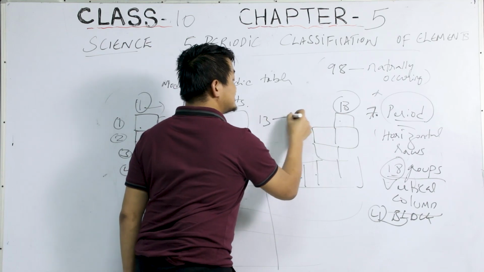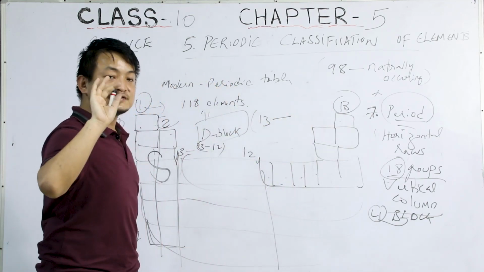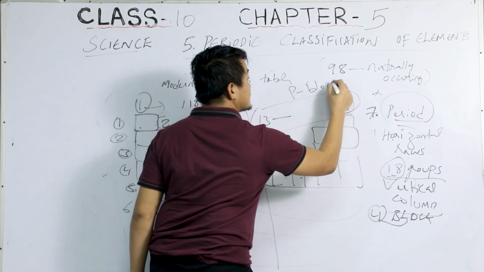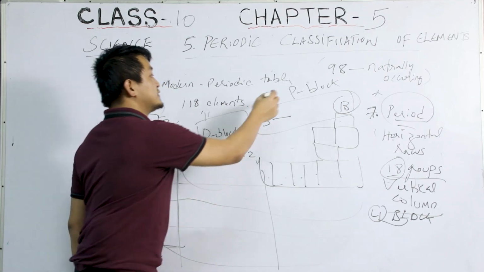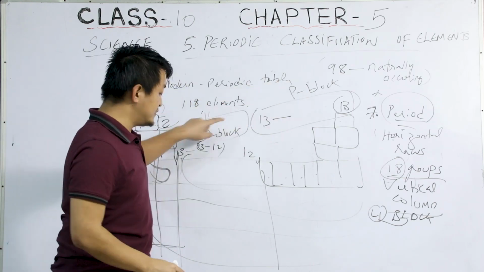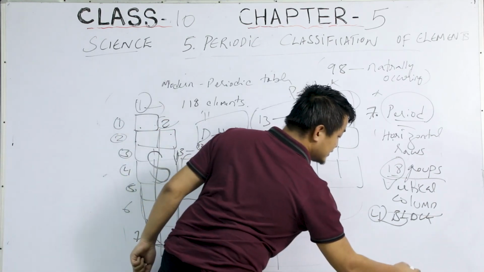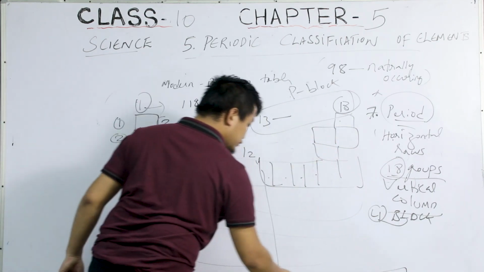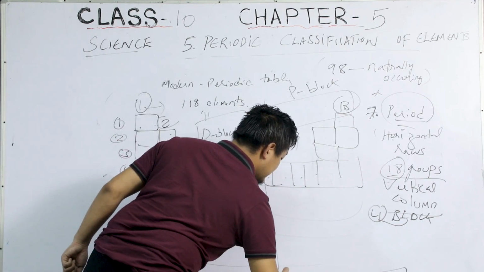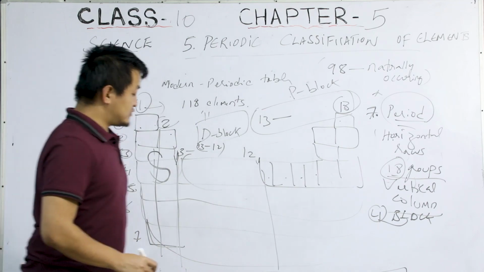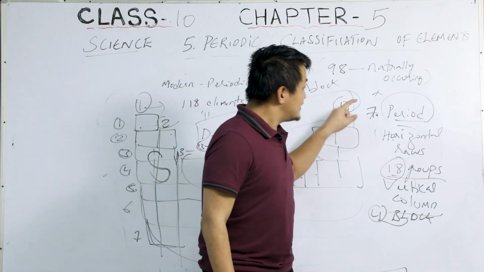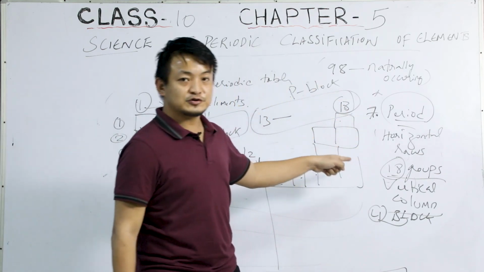Now from 13 till 18, okay? 13, 14, 15, 16, 17, 18. We have 6 groups here. 13 till 18 is known as P block. Clear? So we have S block, P block, D block, and below in the modern periodic table at the bottom you will see 2 periods like this, right? So that would be F block, okay? Lanthanides and actinides. So we have 4 blocks, we have 7 periods, we have 18 groups.